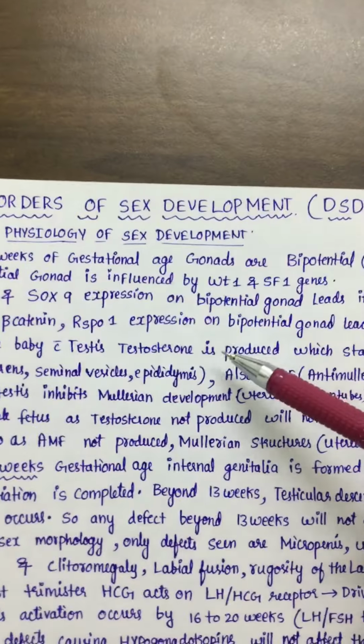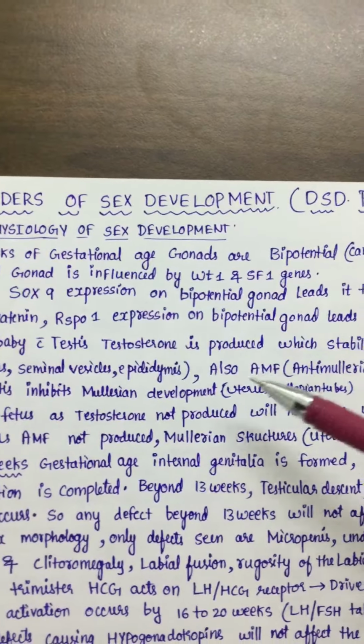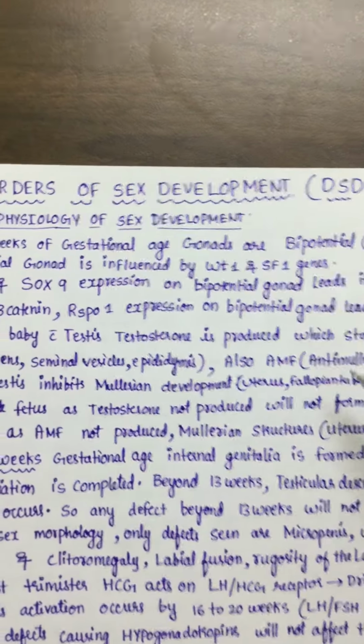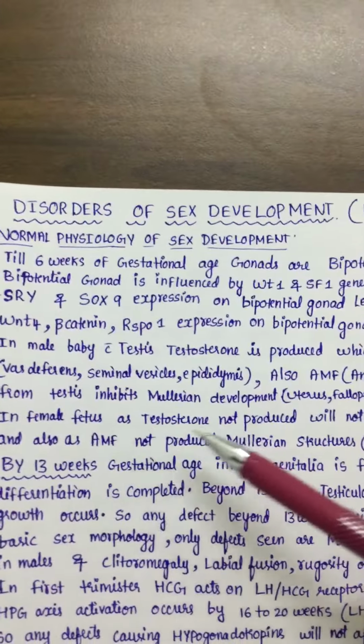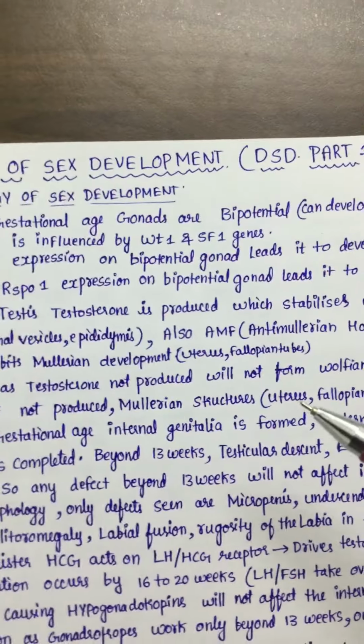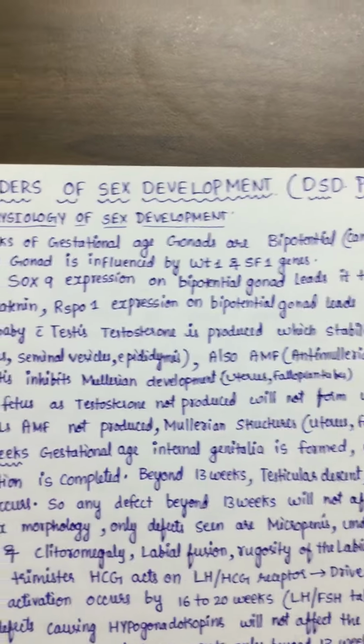In males, because the testis is producing testosterone and AMF, the Wolffian structures are formed and Mullerian structures are inhibited. Because in females testosterone is not produced, Mullerian structures are stabilized, they are formed, and Wolffian structures are not produced.